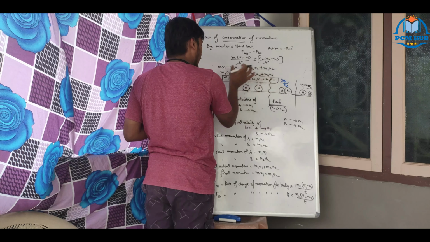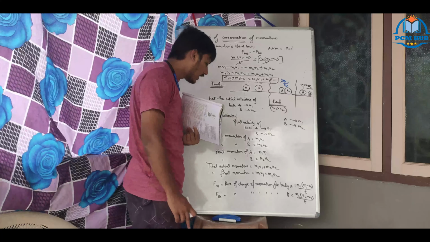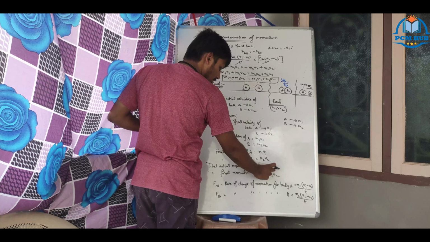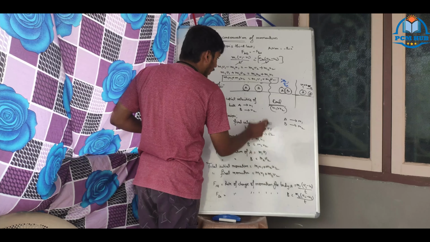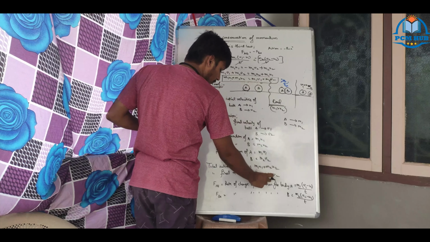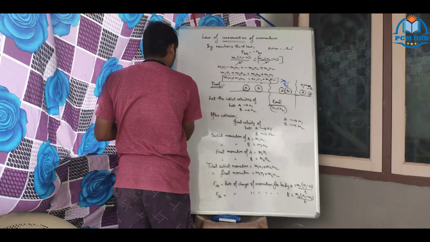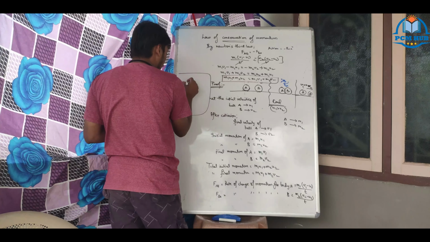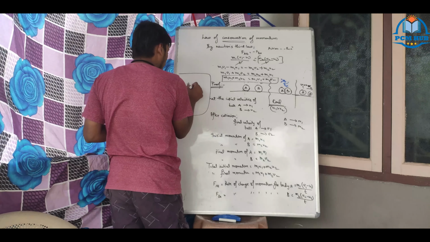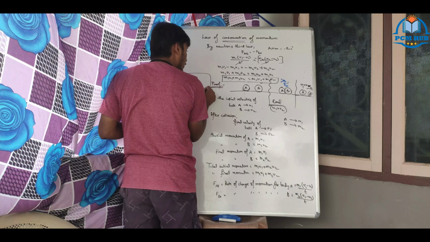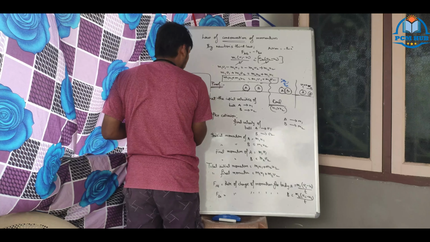Just mathematical rearrangement. So what is it stating? What is this m1 u1 plus m2 u2? Initial momentum. What is m1 v1 plus m2 v2? Final momentum. Therefore, below this you can write initial momentum equal to final momentum.